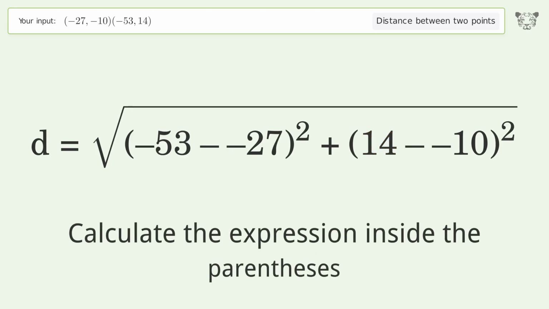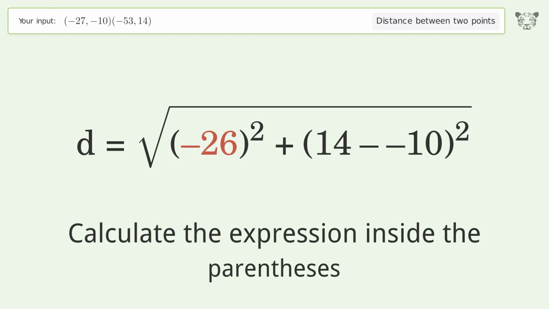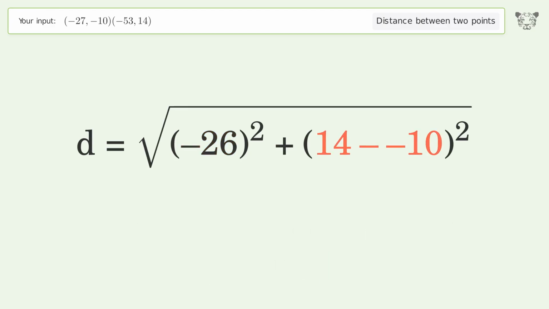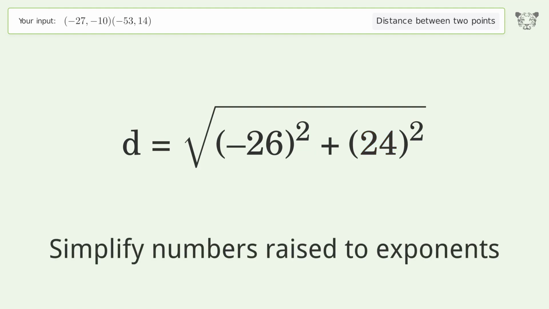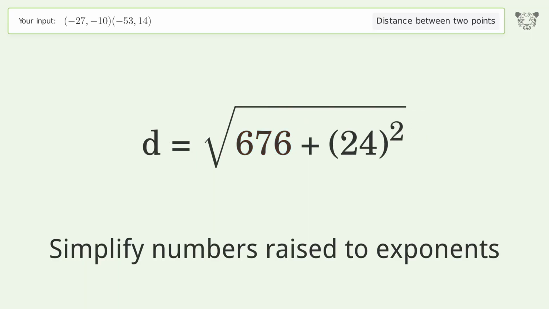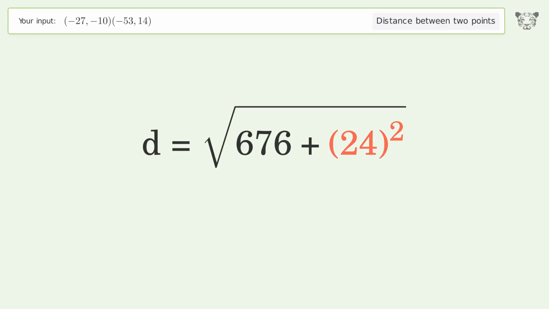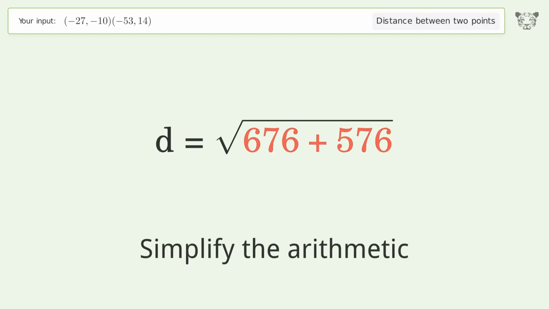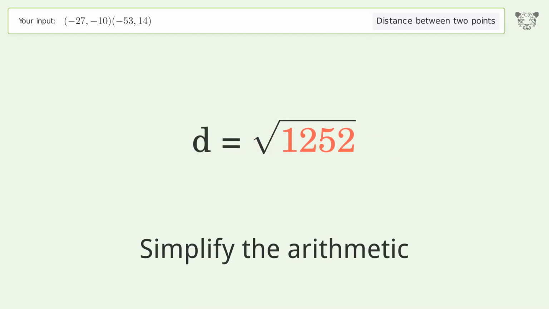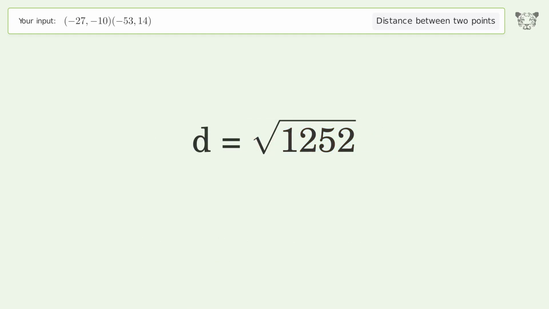Calculate the expression inside the parentheses. Simplify numbers raised to exponents. Simplify the arithmetic. And so the distance between the 2 points is the square root of 1,252, or 35.384.